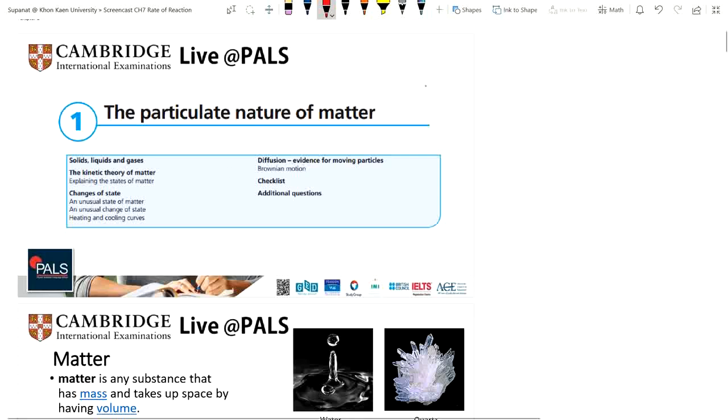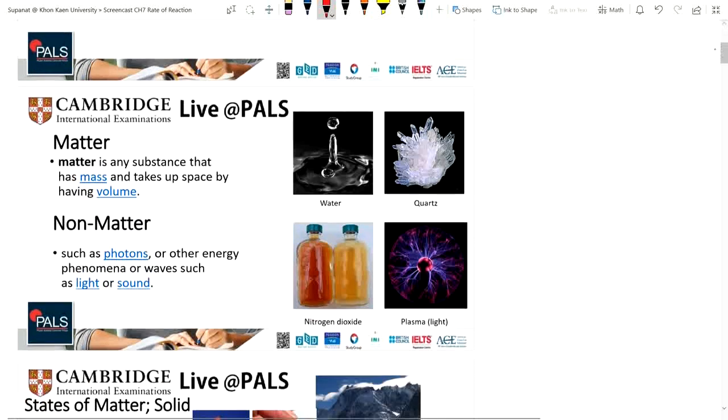All right, let's start with the first slide. The matter. What's the matter? Matter is any substance that has mass and takes up space by having volume. Basically, it will have mass and volume. Okay? M and V. And what about non-matter? Non-matter, for example, is photons or other energy phenomena, or waves such as light or sound.